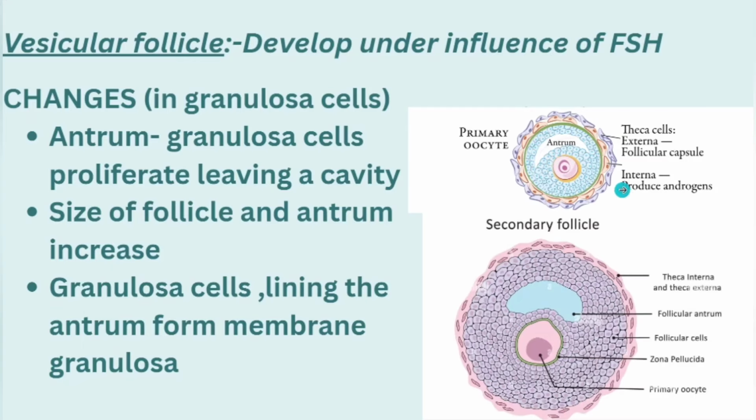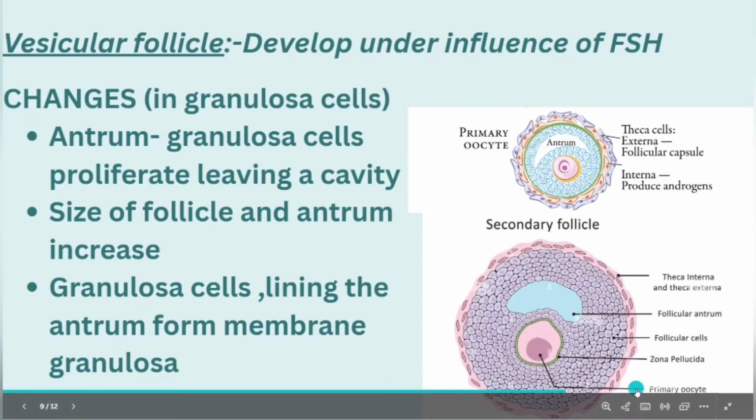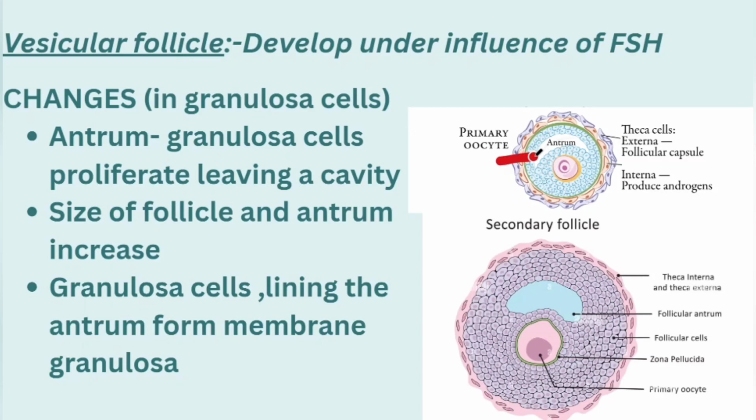Antrum formation takes place here. Let me show you with the diagram. So antrum formation, here you can see, this is antrum. Antrum is formed here, that is granulosa cells proliferate leaving a cavity.